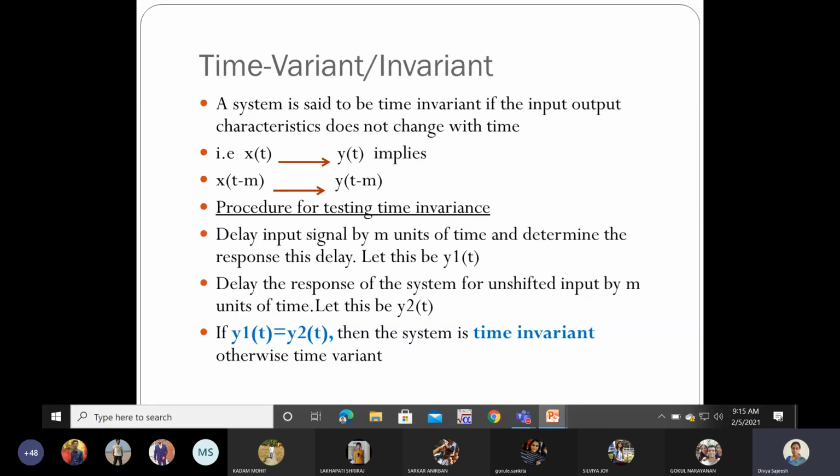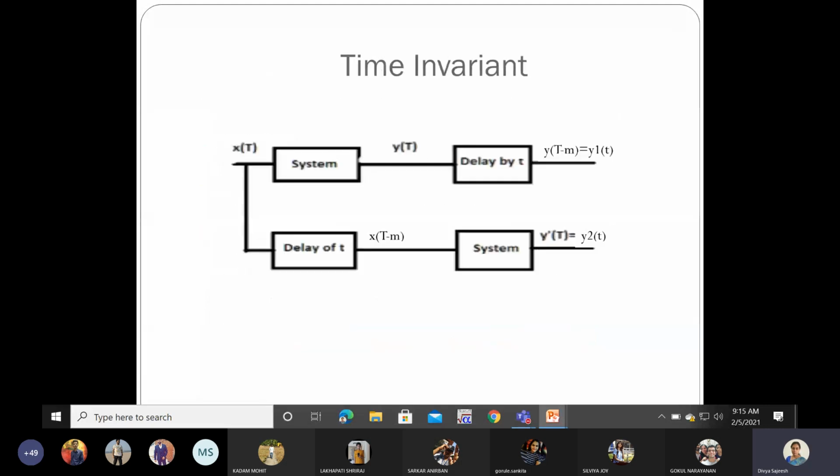Depending upon the delay time, the system characteristics can change. Even the delay between the output signal also may not match with the delay in the input signal. So let us check it with an example. This is what I told, given in the form of a block diagram. First case, your input is given to the system. Obtain the output. Now that output is delayed by a time period of m.